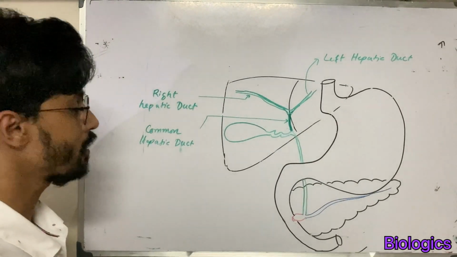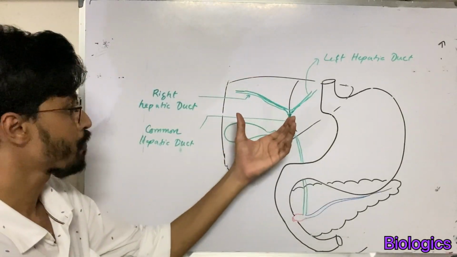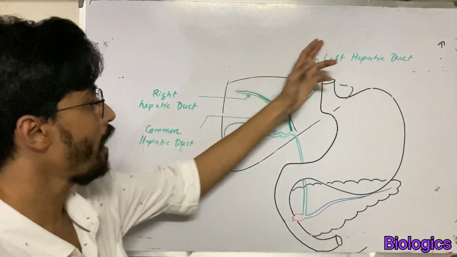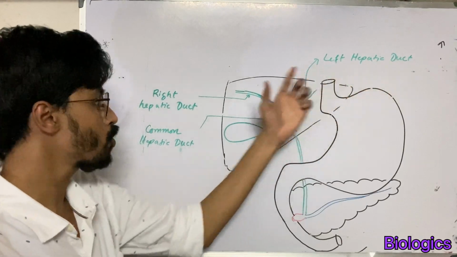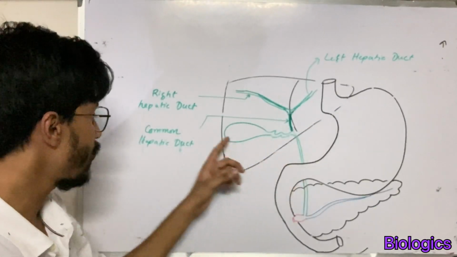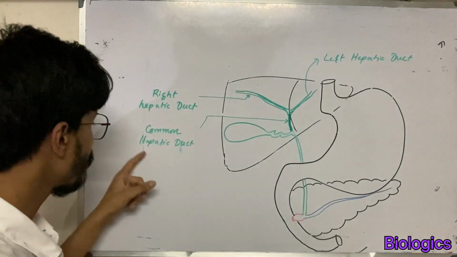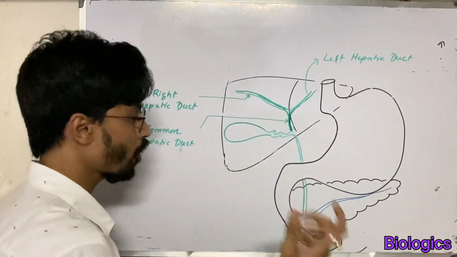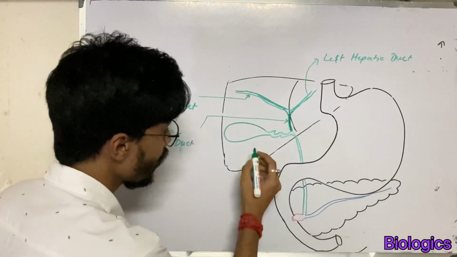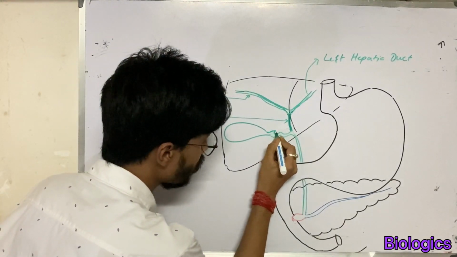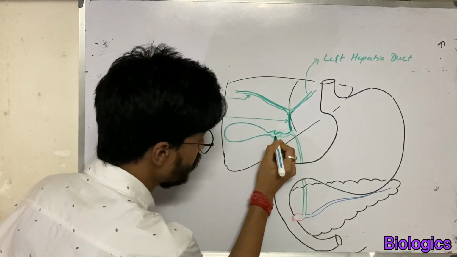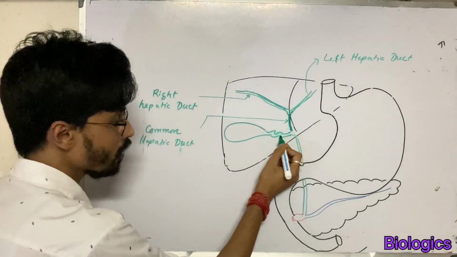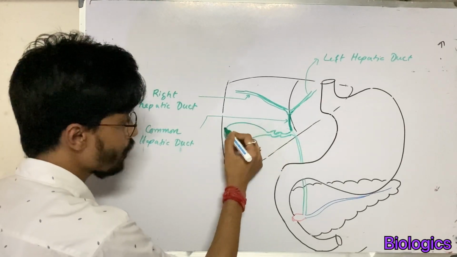So I am repeating again, bile is collected by two hepatic ducts. These are the right hepatic duct and left hepatic duct, and these two ducts unite together and form the common hepatic duct. Now the common hepatic duct joins with the cystic duct, which connects the gallbladder.